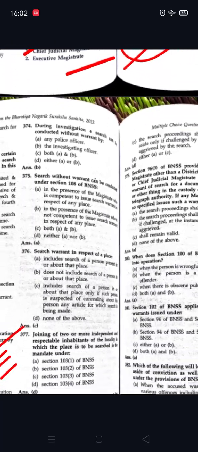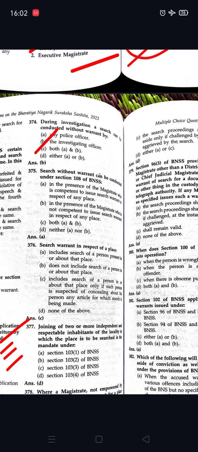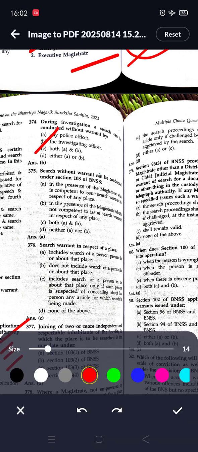Next question is, during the investigation a search can be conducted without warrant by whom? Option B is correct, without warrant by the investigating officer.